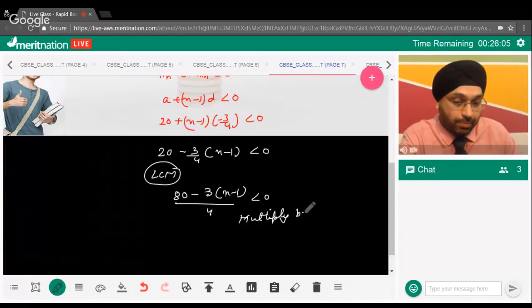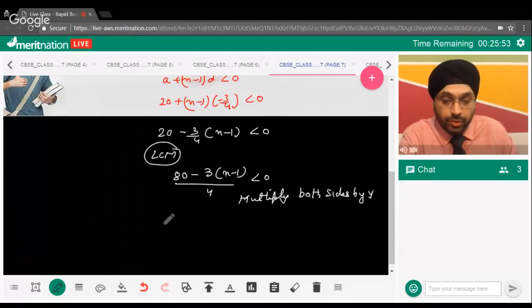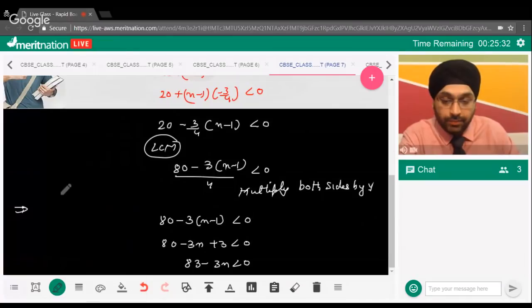So can I multiply both sides by 4? Now we are multiplying by positive 4, so the sign will not change. So we'll have 80 minus 3 into n minus 1 is less than 0. Right. So we have 80 minus 3n plus 3 is less than 0. So that will be 83 minus 3n less than 0. Now, if you rearrange it further, 3n is greater than 83.